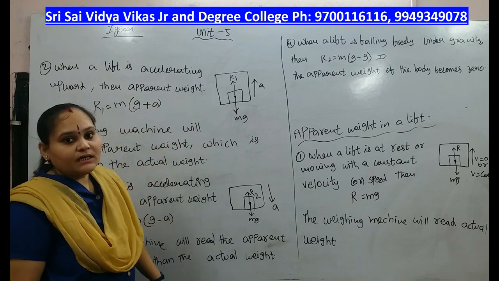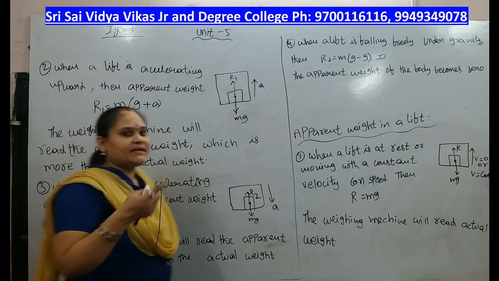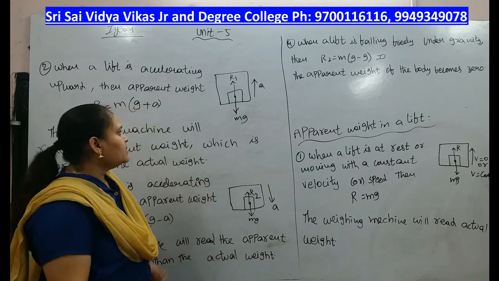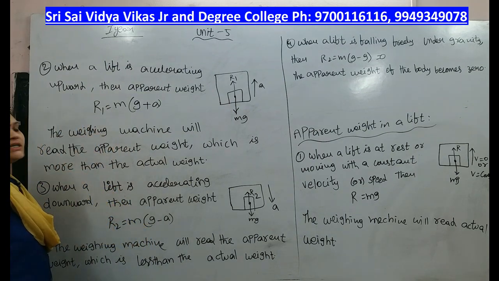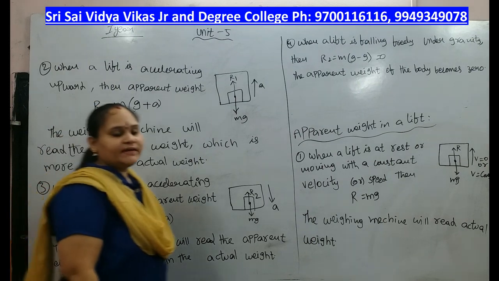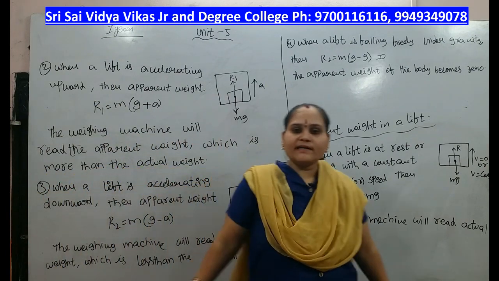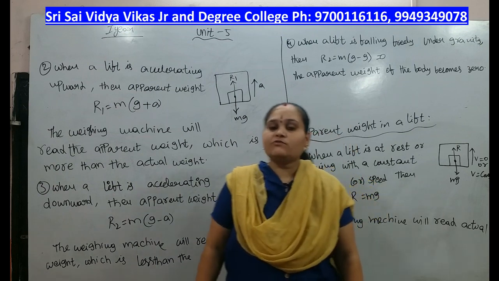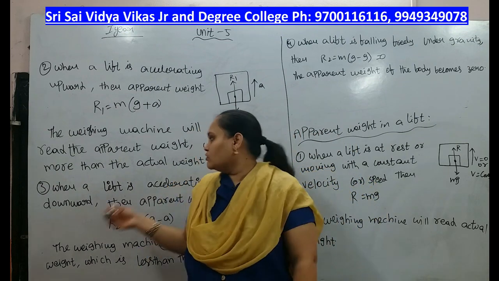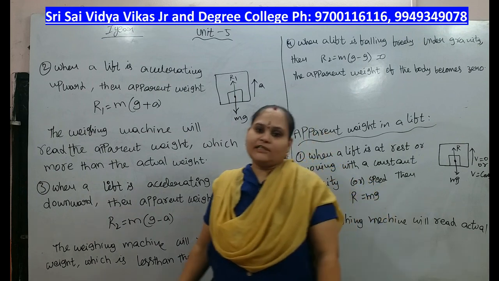Since it is upward, minus of minus becomes plus a. That's why the weighing machine will read the apparent weight, which is more than the actual weight. The actual weight is mg, and here we observe m into g plus a.